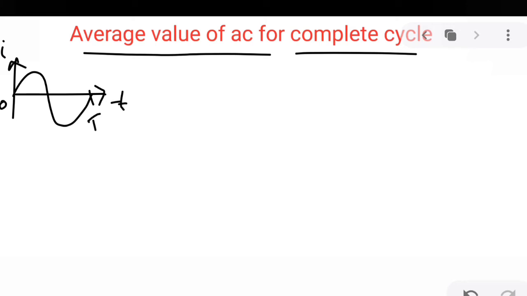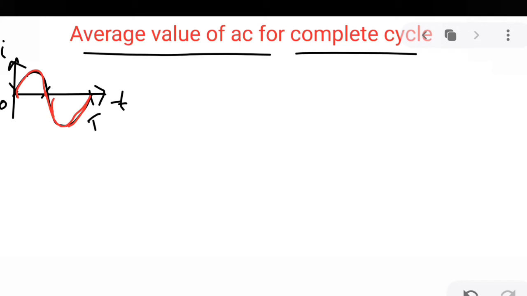Okay, but just by common observation, we know that for this part the current is positive, and the current is increasing and then decreasing. Now for this part the current is negative, it is increasing in the negative direction and then again decreasing. So the average value has to be 0. Just by observation from the graph, it appears that the average value is 0. And actually, mathematically also we can prove that the average value is 0 for a complete cycle.